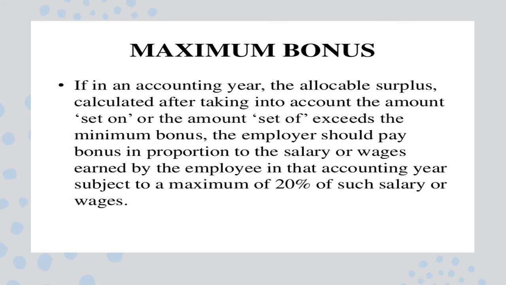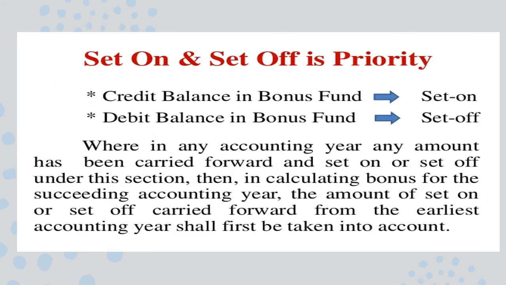Suppose we are calculating the gross profit, and when you take into account the set on amount or the set off amount which is exceeding the minimum bonus, then the employer will be paying bonus based on the proportion, as I told you, of salary or wages. Here salary means salary plus dearness allowance if it enters the retirement benefit, that is being earned by the employee in the particular accounting year. So the maximum is 20% of his wages.